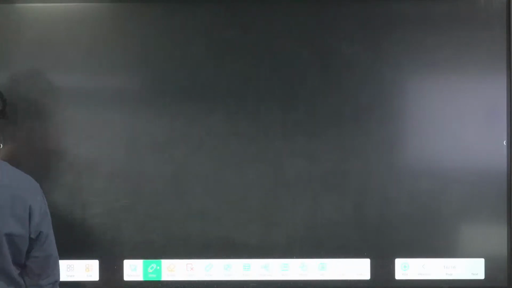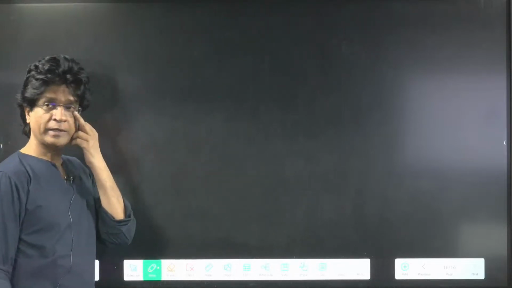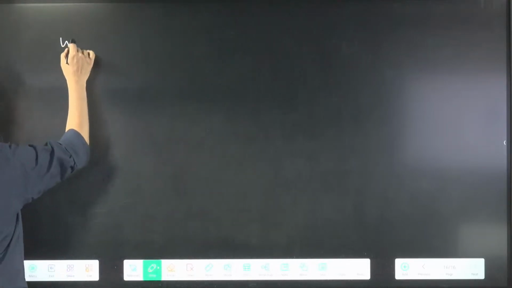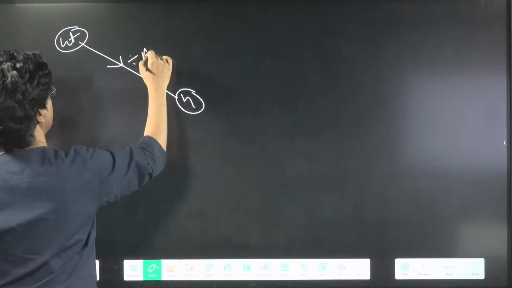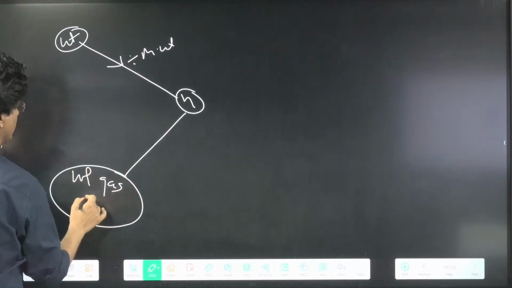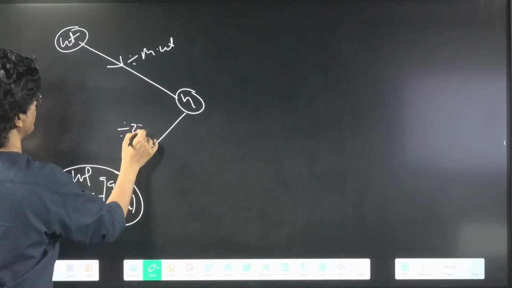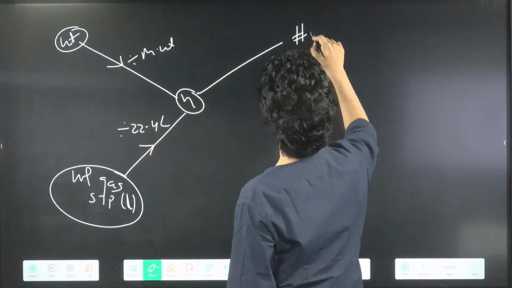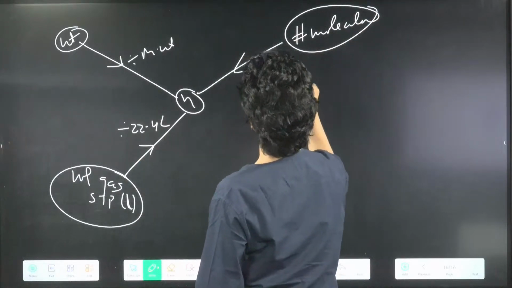Chalo, theek hai. So let me give you a chart for handling the concentration term, hai na? See beta, weight: number of moles, you know, is weight divided by molecular weight. When they give you volume of gas at STP in liters, you can divide by 22.4 liter. And how about this one, beta? If they give you number of molecules, you can divide by Avogadro's number.